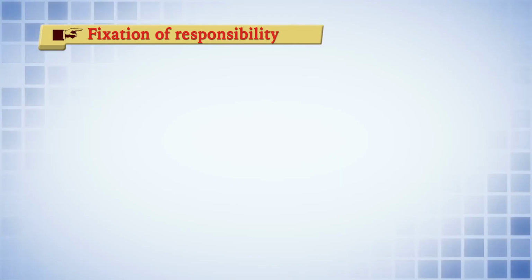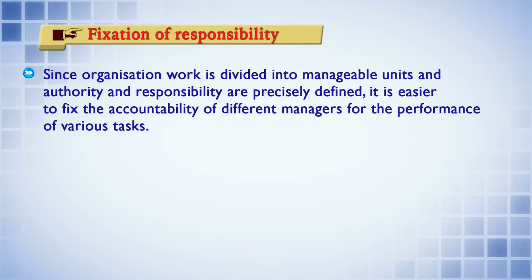Next, fixation of responsibility. If you have divided the work into different chunks, different units, and authority and responsibility are also well defined there, it becomes easier for the manager to identify who has been authorized to do what. Accordingly, the manager may see that this person has not been able to perform, so the responsibility may be fixed on that particular person.